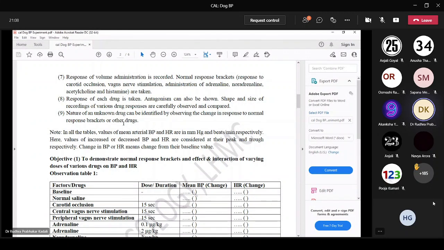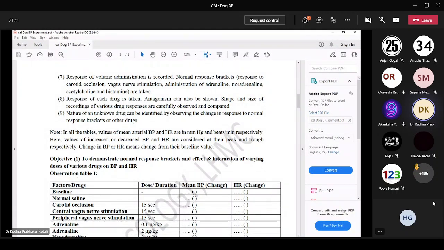Here, values of increased or decreased BP and heart rate are considered at their peak and trough. Peak means the height of the response, trough means the base of the response. Change in BP and heart rate means change from their baseline value. First we will take the baseline value, that is the normal value. When our response increases from the baseline value, we call it an increase in response. If the response decreases from the baseline value, it is called a decrease in response.